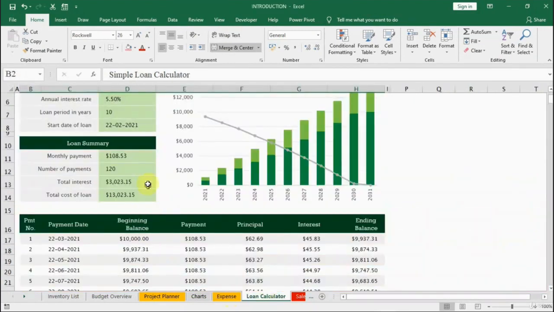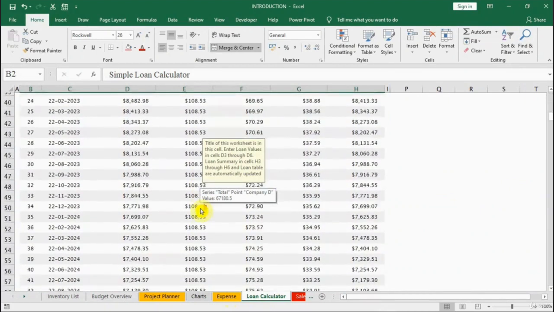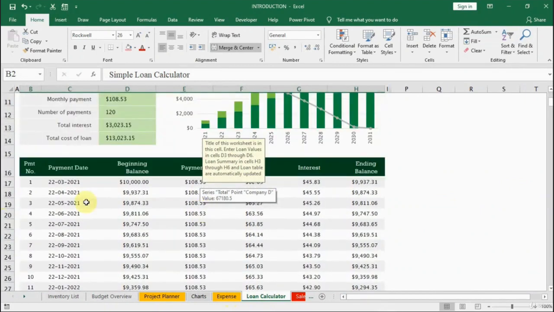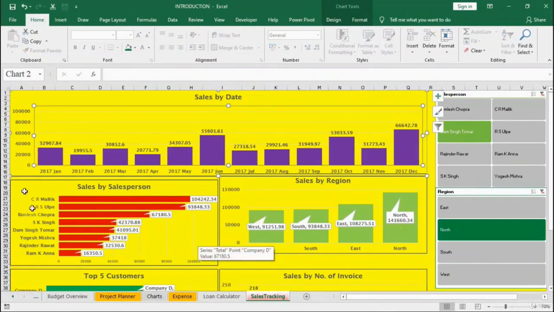You can create a loan calculator like this, for calculation of notes and payments of EMIs, to know interest, ending balances, etc. You can also create sales trackers, as you can see on the screen, for keeping tabs on your sales, and there are many more numerous endless applications.